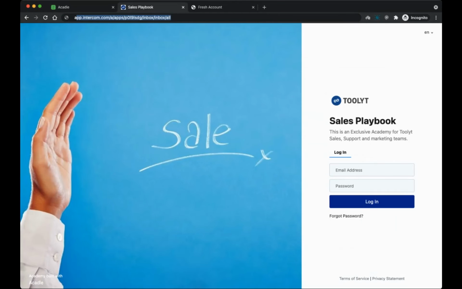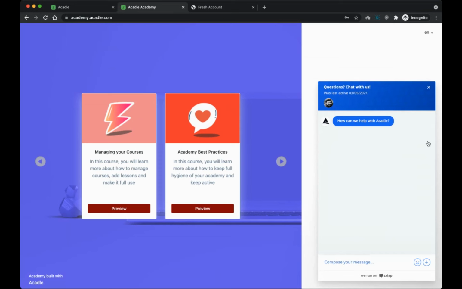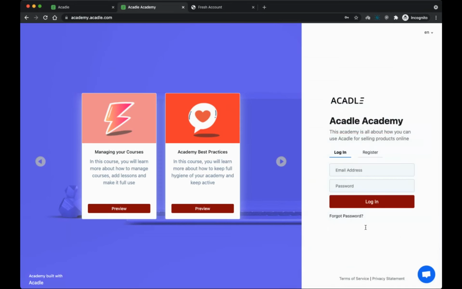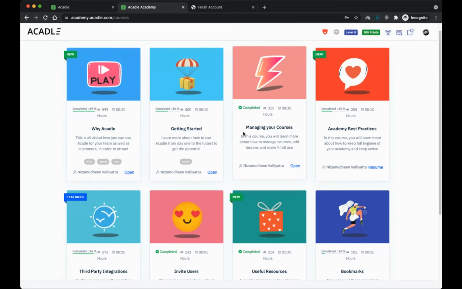Yes, I think I've covered most. By the way, you also have an option to embed any third-party tools which support embed. By the way, this is an example of how you can build or put a live chat inside your academy, with the demo academy. And if I log in as a user to this, I'll be able to see all the courses that I have available.